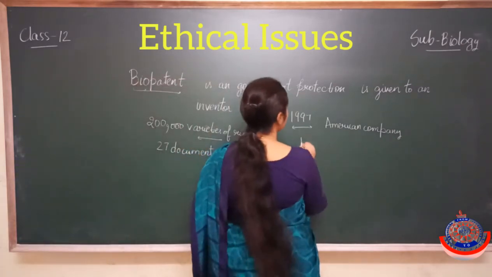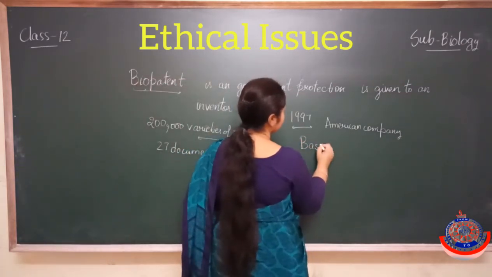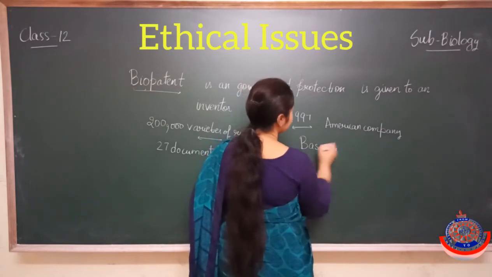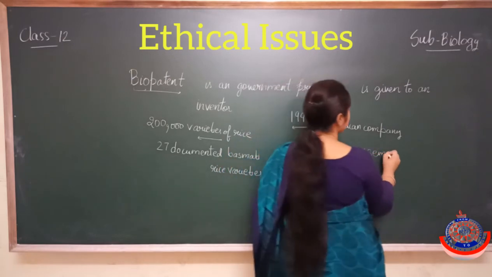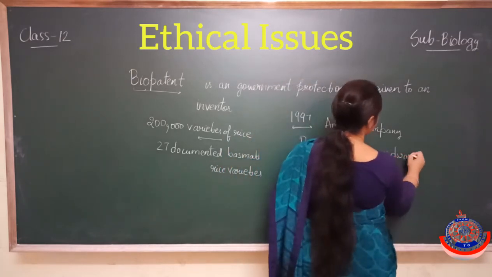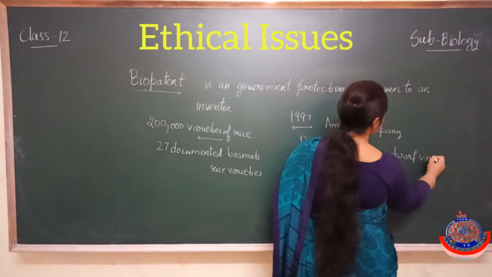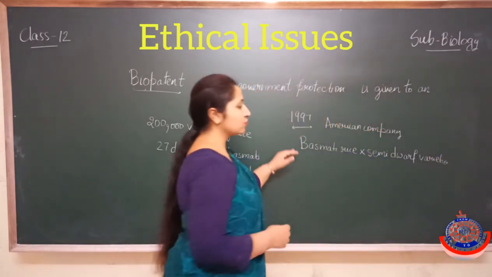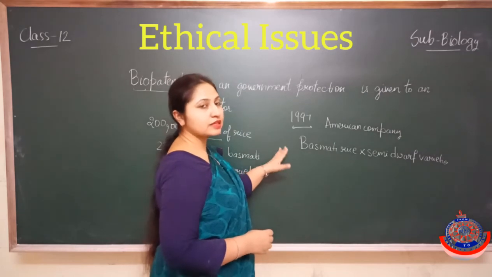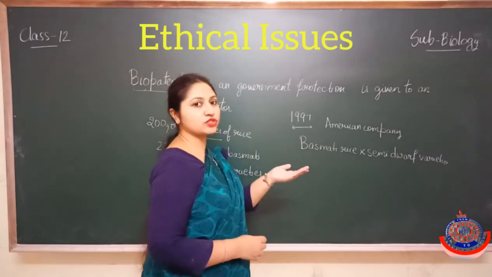Then later on they cross-hybridized this basmati rice with semi-dwarf varieties, and the hybrids obtained through this cross-hybridization they named as a new invention.